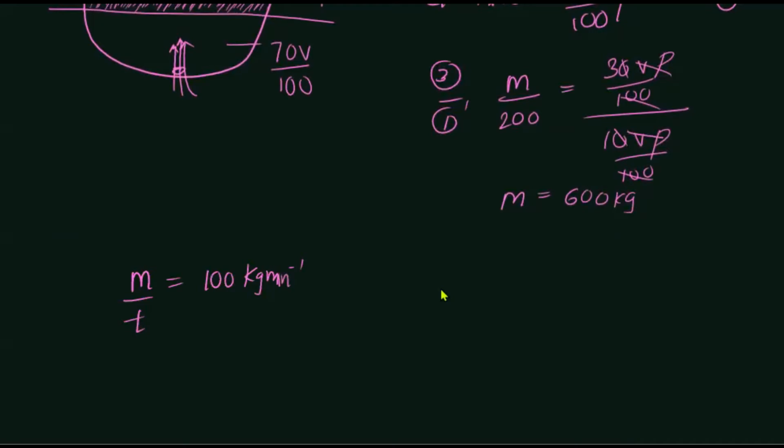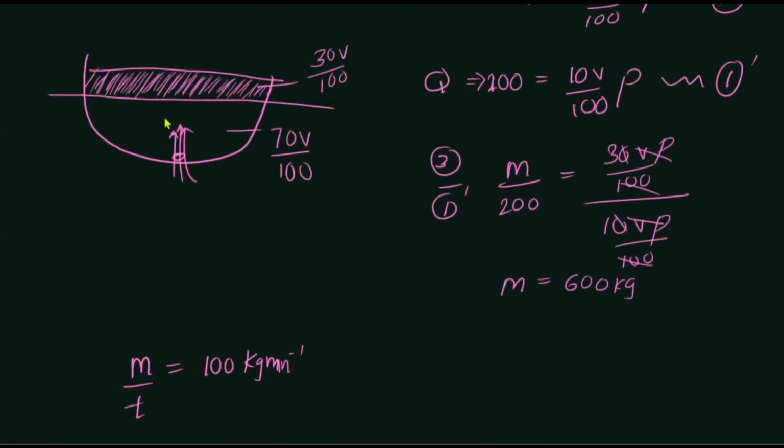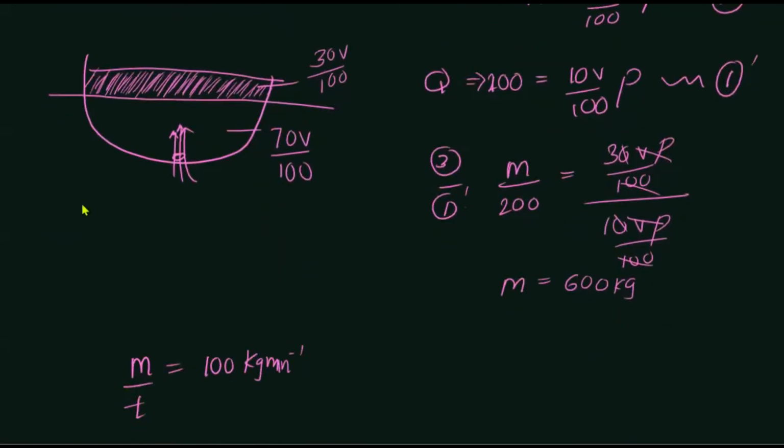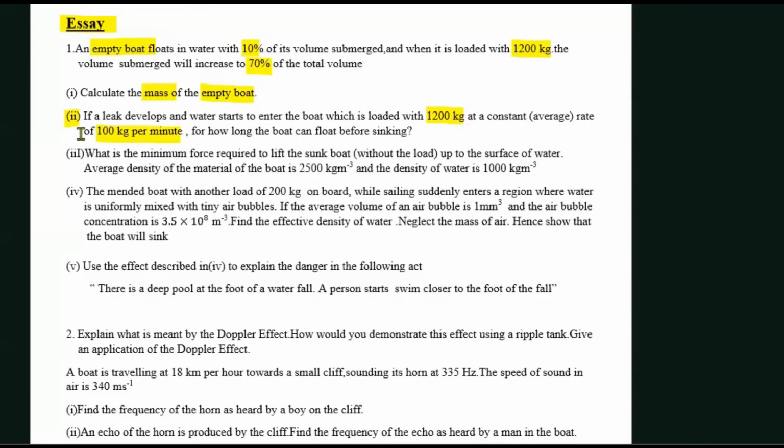To fill 600 kilograms, the time taken will be 600 kilograms divided by 100 kilograms per minute. If you see, it's going to be 6 minutes. So 6 minutes will be taken to completely submerge the boat, right? So this is how we're going to do the second question.